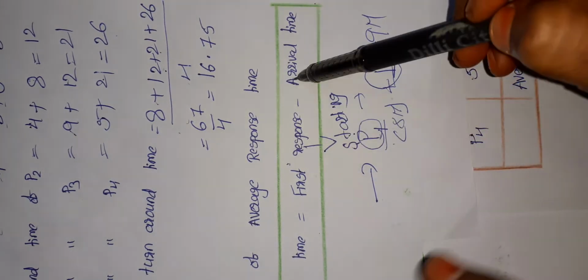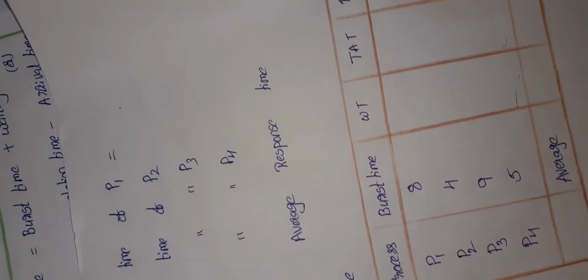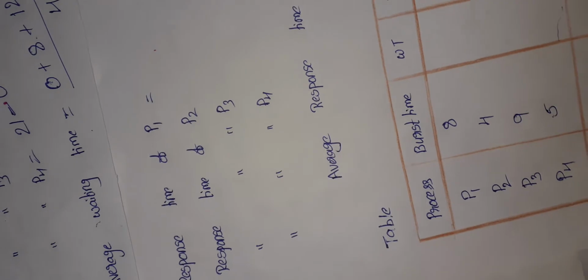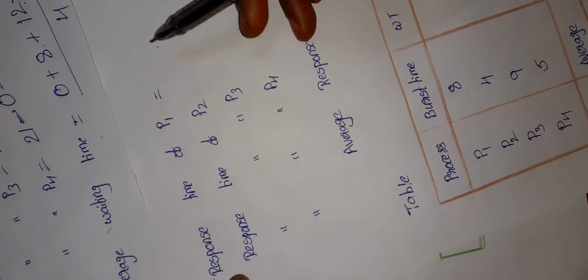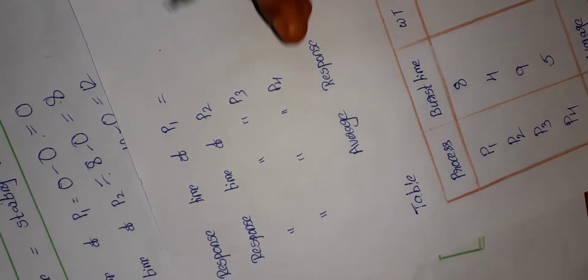So first response minus arrival time is almost taken as only the waiting time. It is simply defined as the waiting time. The formula for response time is first response minus arrival time. We are taking the first response as the starting time.